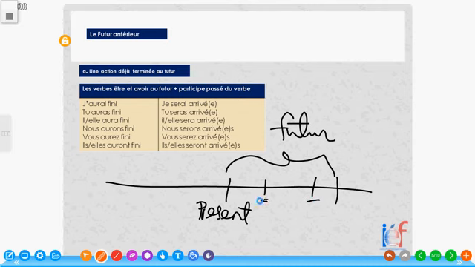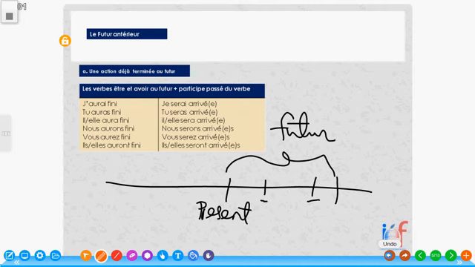So if I were to express, for example, that by the time you come back home, that is, by the time you will arrive, that's a future expression, don't forget. By the time you will arrive, I would have slept. So it means that if you arrive at this time, I would have slept at this time. Now, these two actions are still in the future, only that one has come before the other one in the future. That is to say, futur antérieur is used when you want to express an action.